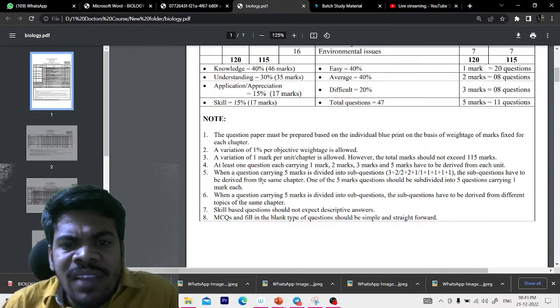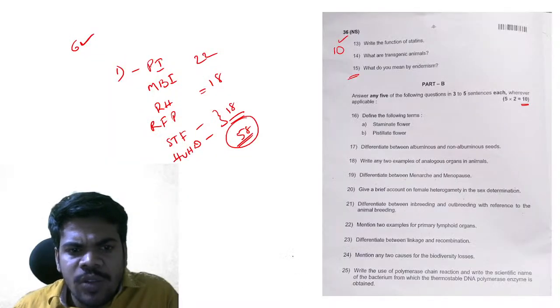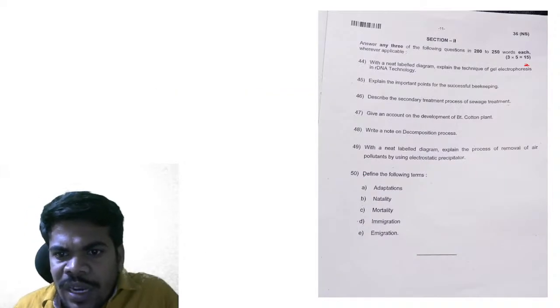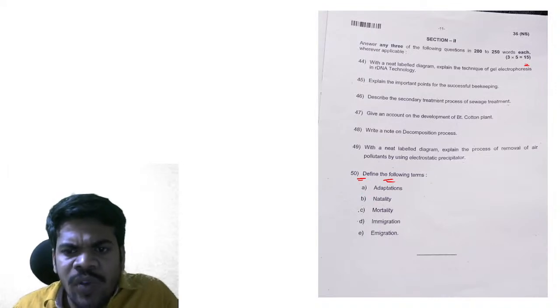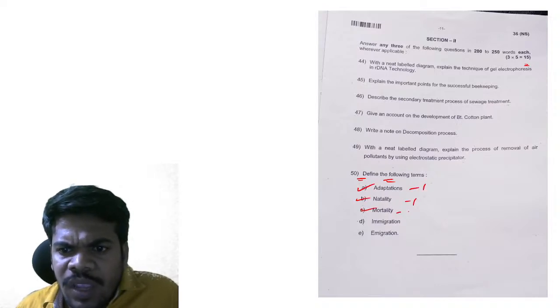When a question carrying 5 marks is divided into sub questions, like in the previous question paper, for example, it is actually a 5 mark question. Define the following. If it is divided into five parts, for A they will give 1 mark. For B, 1 mark. For C, 1 mark.